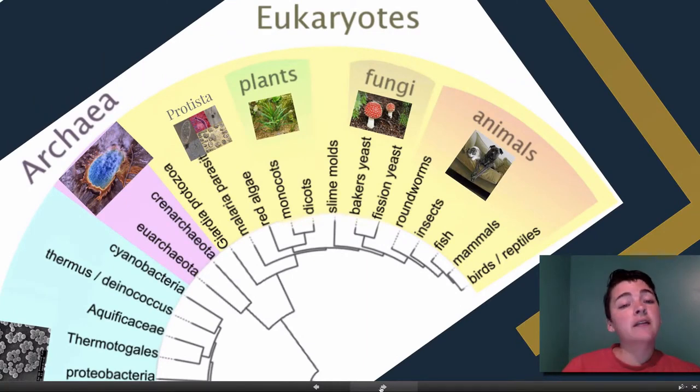Then the last one is eukarya or eukaryotes. There are 4 kingdoms under the eukarya domain. We have protista. These are a kind of laundry list of organisms, the ones that are misfits that don't fit anywhere else. They range from single-celled organisms to large multicellular sea kelp organisms. We have plants, fungi, and animals.